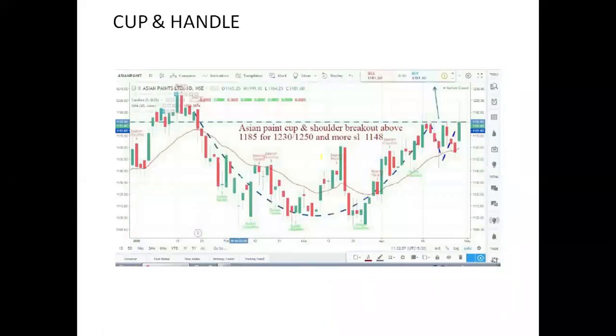Any question related to head and shoulder pattern?